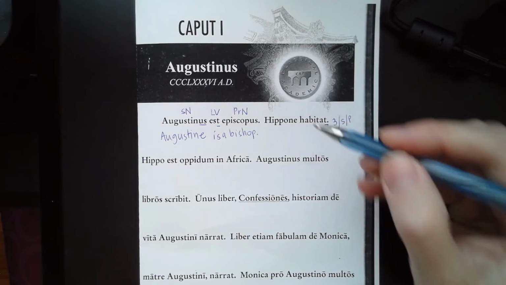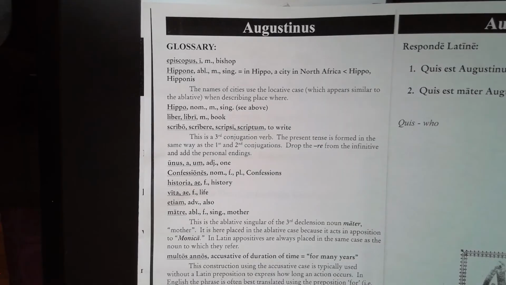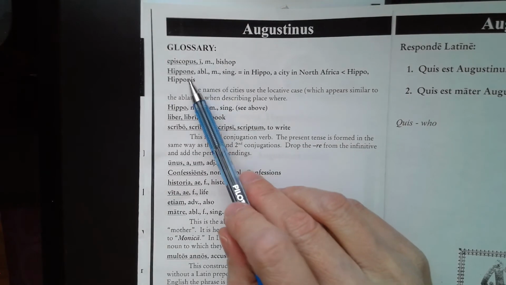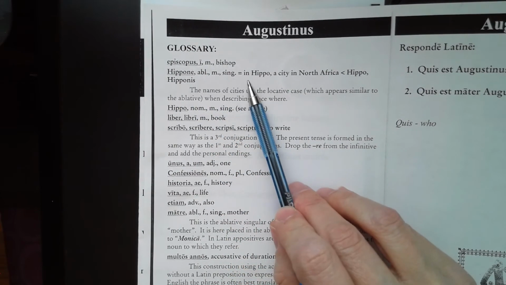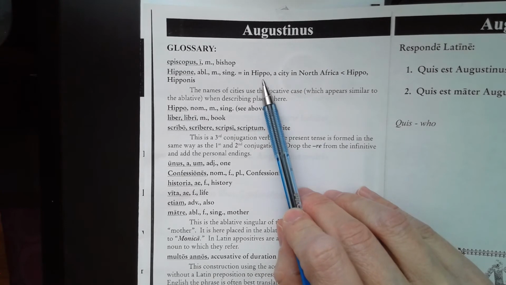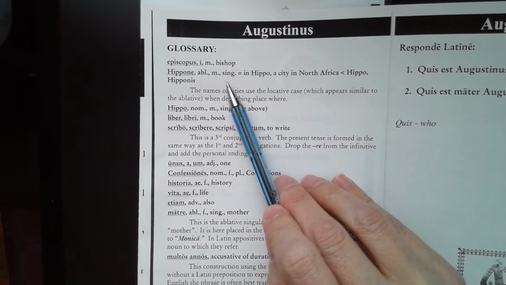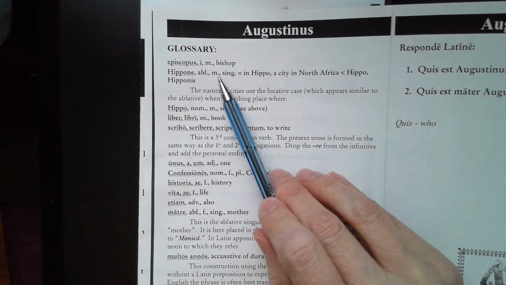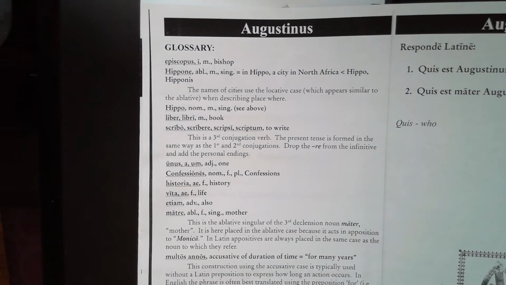So let's look over in our glossary to see what hippone is. If you flip to the next page, you'll see that hippone is already given for you as the ablative singular, meaning in Hippo, which is a city in North Africa. So we haven't really dealt with the ablative case yet, so don't worry too much about that. You can just fill in the meaning in Hippo.